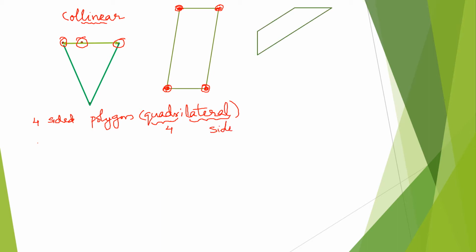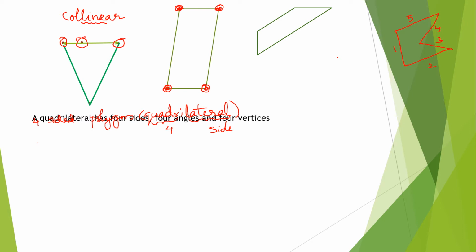Now quadrilaterals can be any way. This is another quadrilateral. Now if I draw a figure like this, where one line is coming here, is this a quadrilateral? 1, 2, 3, 4, 5 sides are there. Is this a quadrilateral? No, there are 5 sides. Quadrilateral means it should have only 4 sides. So today in this class we are going to learn all about quadrilaterals.